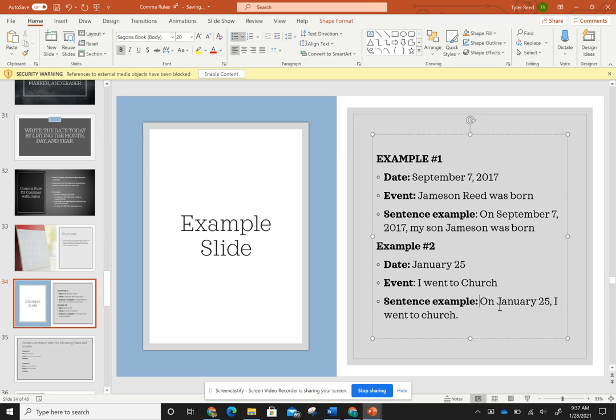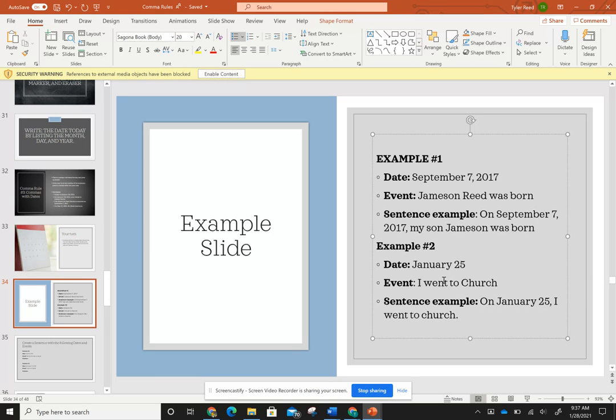So in this sentence, January 25th acts as a date, and it also brings us to comma rule number 2 because it is our introductory phrase for the rest of our sentence. Okay, it changes the meaning of the back end of the sentence. So I could say I went to church, and you might say, well, did he go today? When did he go? But if I put on January 25th, that gives me context. That is the introductory phrase to the rest of my sentence. And what do we know for comma rule number 2? After your introductory phrase, you always need a comma. So this acts as a date where we need a comma and an introductory phrase.